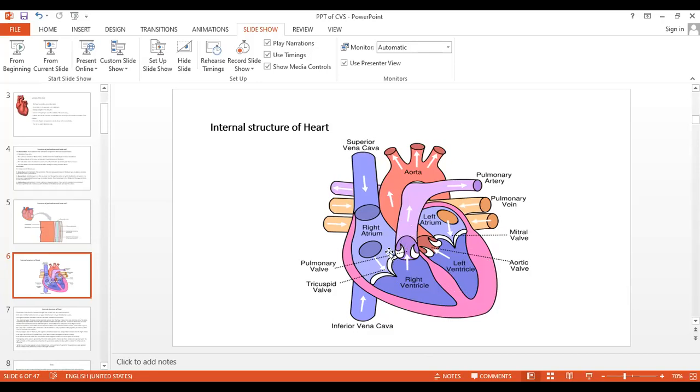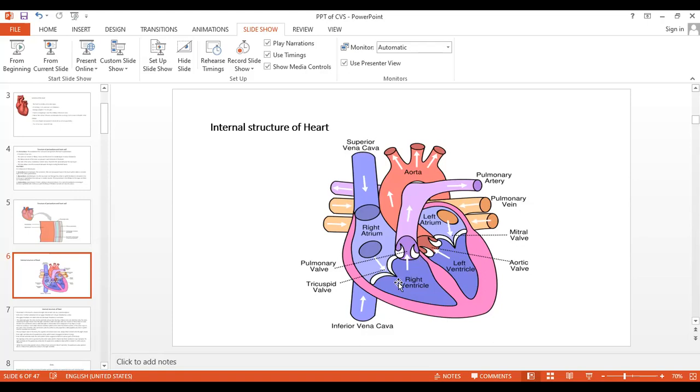And each right side and each left side is again divided into two: the uppermost auricle or atrium, and the lower side, the ventricle.